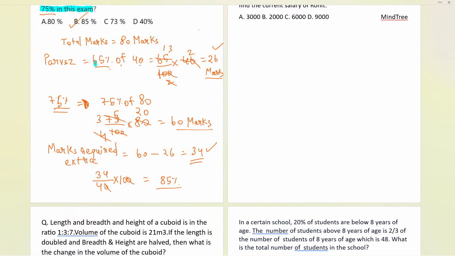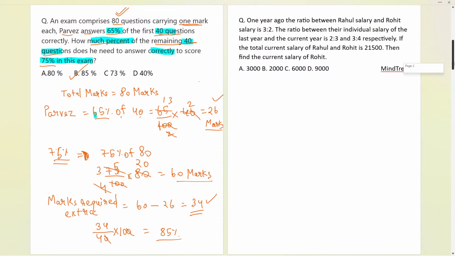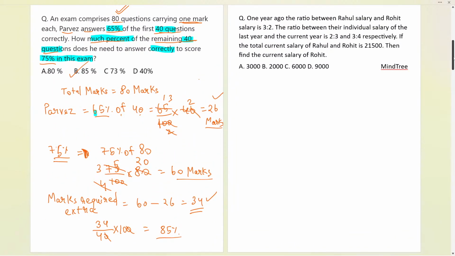Now let us move to the next question, and this question is from the company Mindtree. So everybody try, 1 minute to go. Your time starts now. You can comment down the answer in the chat box as well. One minute you have.